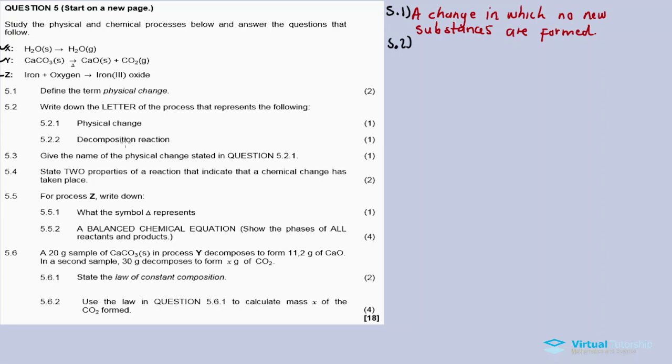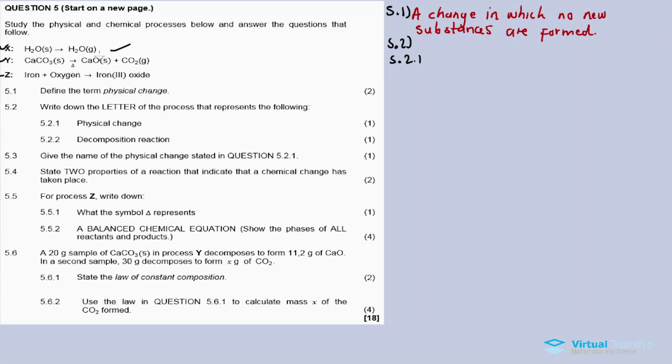5.2. Write down the letter of the process that represents the following physical change. 5.2.1. So out of the 3 processes, which one undergoes a physical change?